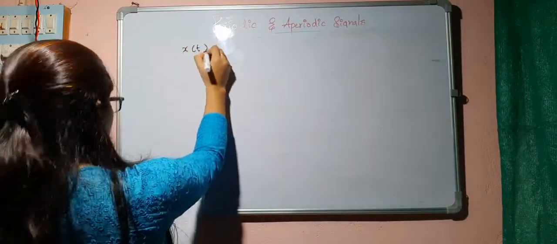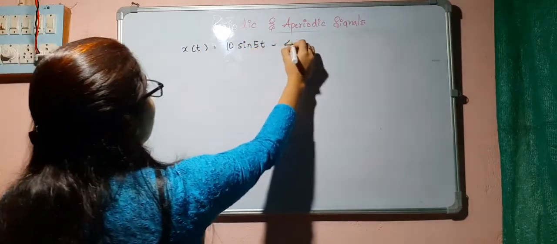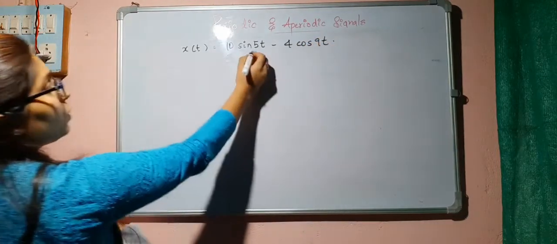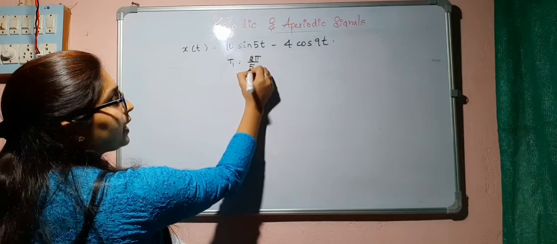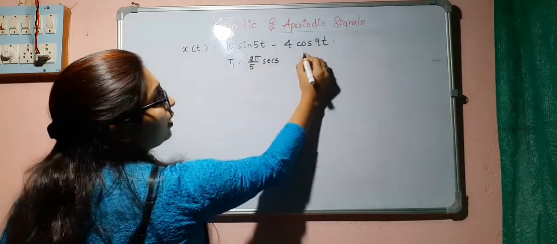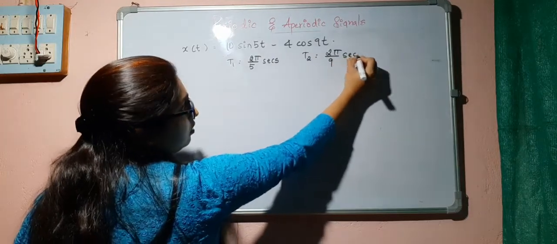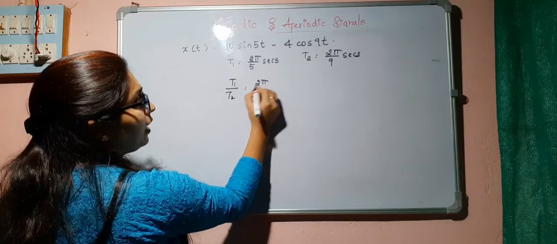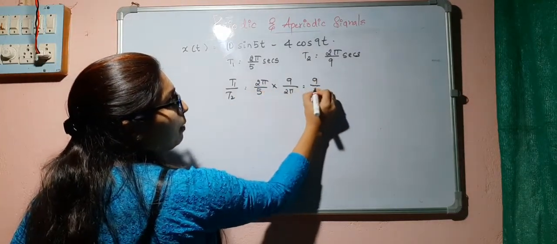x of t is equal to 10 sin 5t minus 4 cos 9t. So here we can see T1 is equal to 2 pi by 5 seconds, and T2 is equal to 2 pi by 9 seconds. T1 by T2 is 2 pi by 5 into 9 by 2 pi, that is 9 by 5.